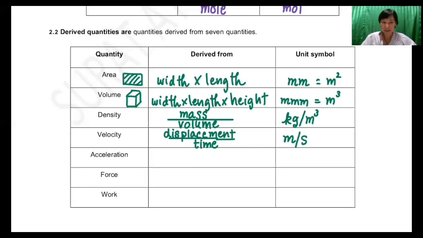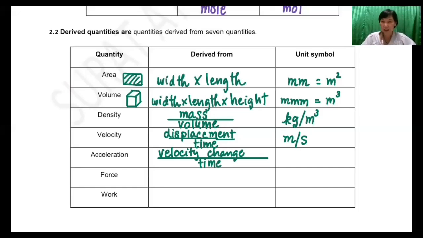Next, acceleration. Acceleration is equal to velocity change divided by time. I will teach you again in the next chapter, but here I would like you to know first that acceleration is equal to velocity change divided by time.